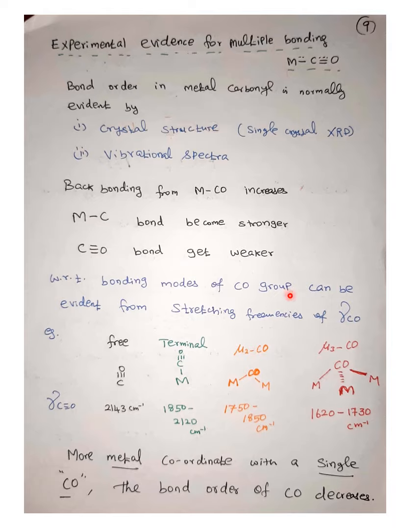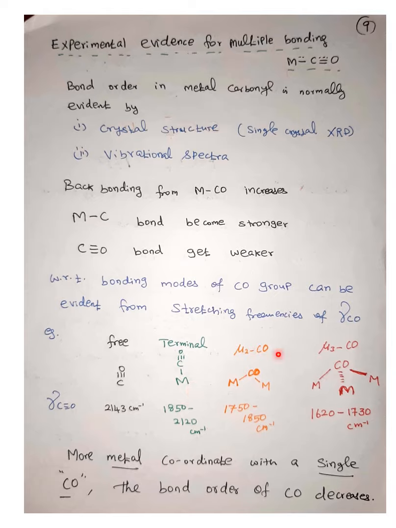So the bonding modes of the carbonyl group can be evidenced from the stretching frequency of carbonyl complexes. You can see that free carbonyl stretches at 2143 centimeter inverse. When there is a terminal carbonyl, that is, carbonyl connected to only one metal center, because of the slight back donation, the carbonyl frequency reduces a little bit. That means the bond length increases and the bond order decreases. But it is not so much, because there is only one metal center, and the extent of reduction depends on the nature of the metal and the nature of back donation.